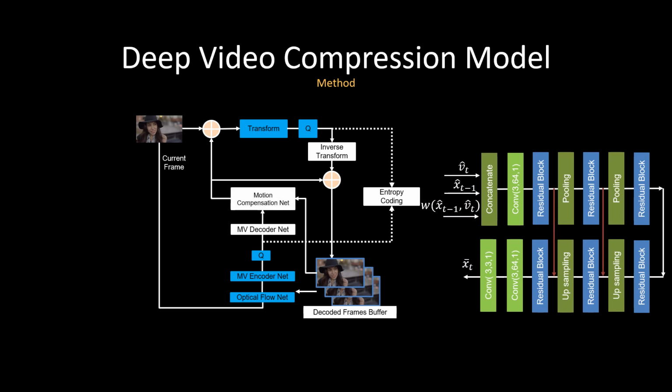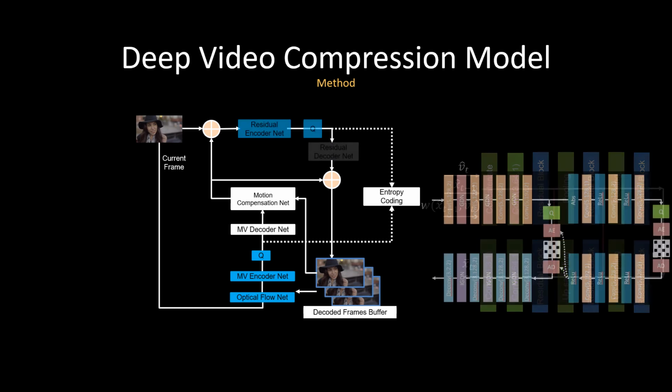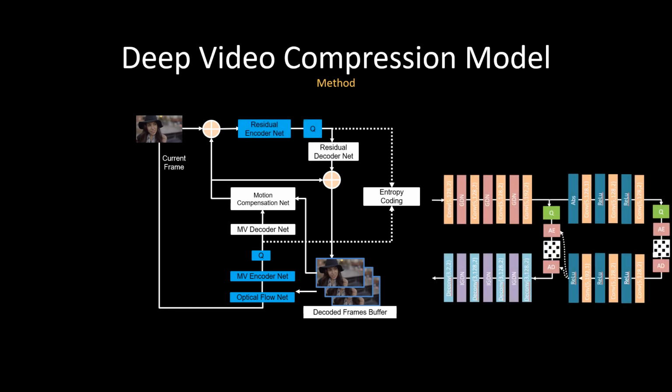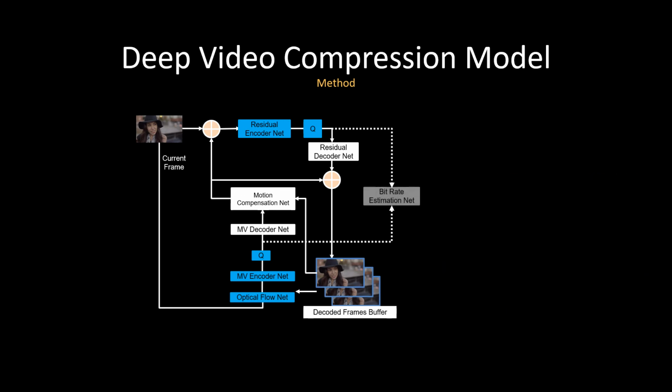After we have the predicted result, we will calculate the difference between the predicted current frame and the real current frame to obtain the residue. And then, instead of using discrete linear transforms, we will use a residue encoder network to encode those residues by using a deep model, and then corresponding quantization will be done. And for entropy coding, we replace it by a bitrate estimation network to estimate the possible bitrate so that we can facilitate the entropy coding. And the whole network is learned end-to-end using a single loss function that uses distortion and rate as the loss.